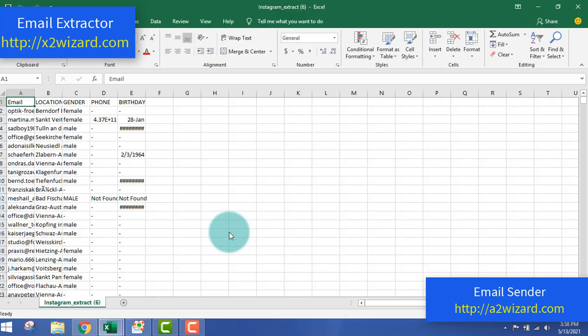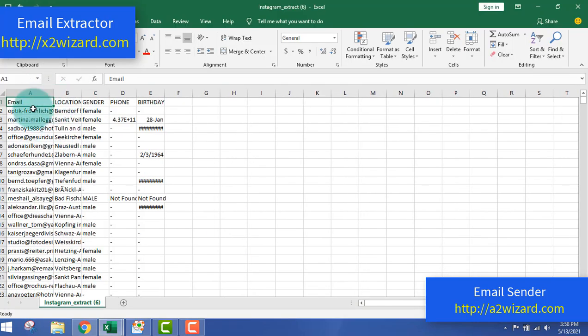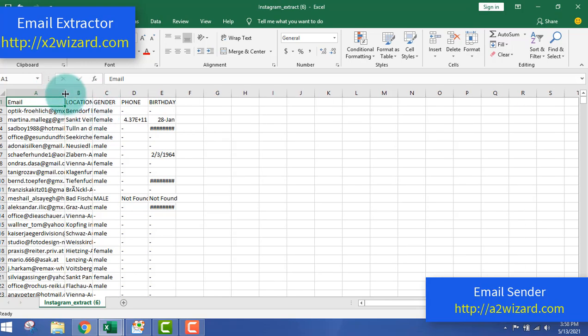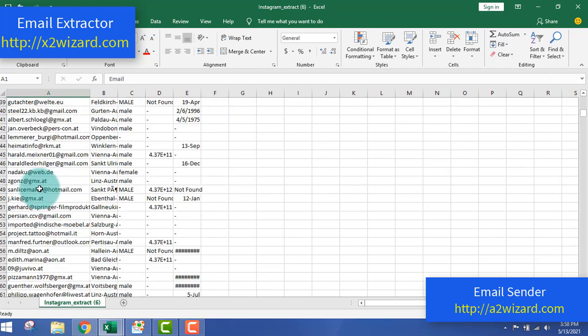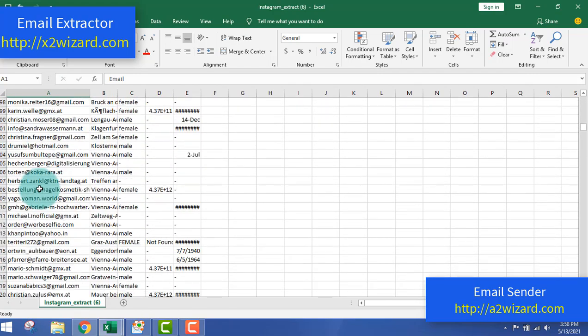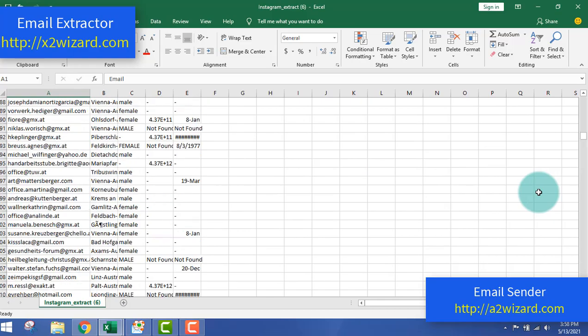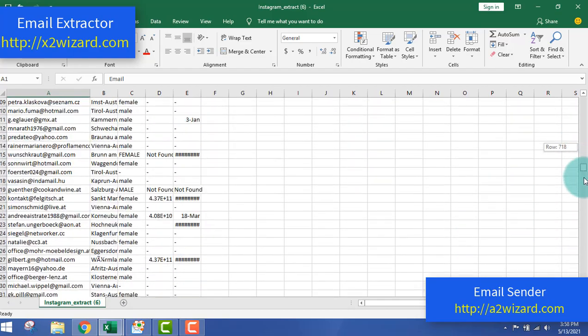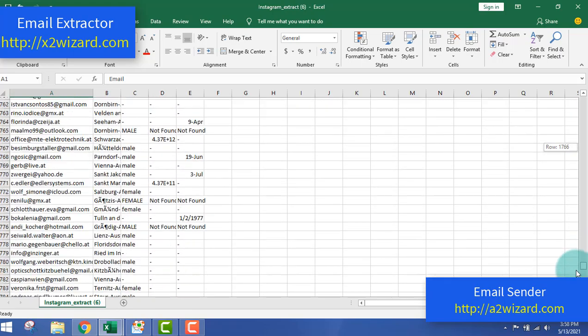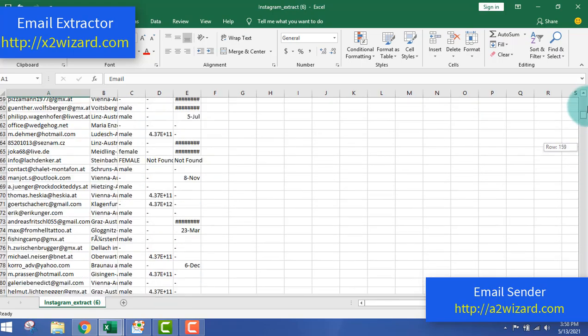You are seeing this live. You can see all these emails here. I do not want to disclose everything, but never mind, I'll just show it to you. Maybe I'll blur it after some time if I do not want to give it for free. But actually, I'm just worried about their privacy. Anyway, you can extract emails using this software.